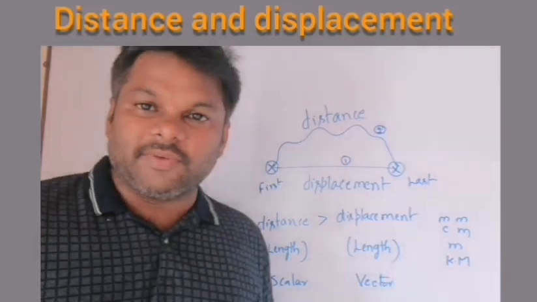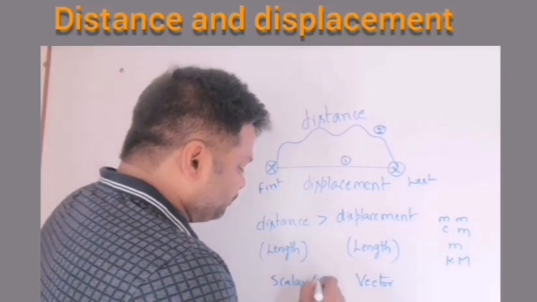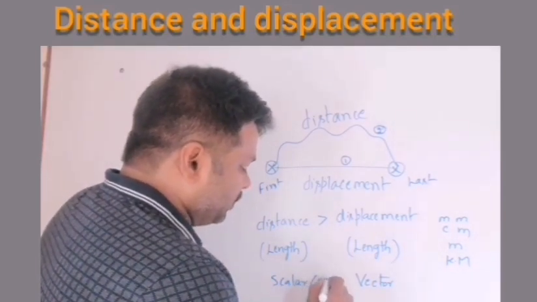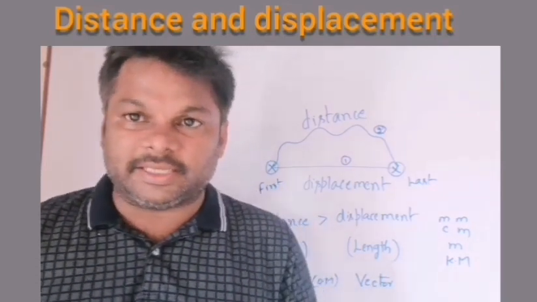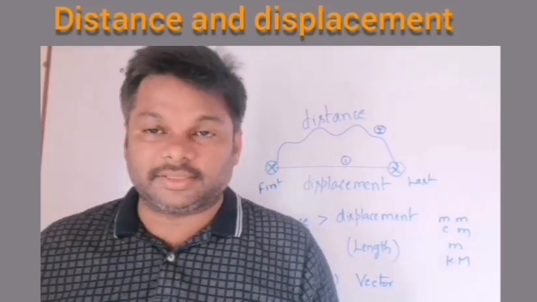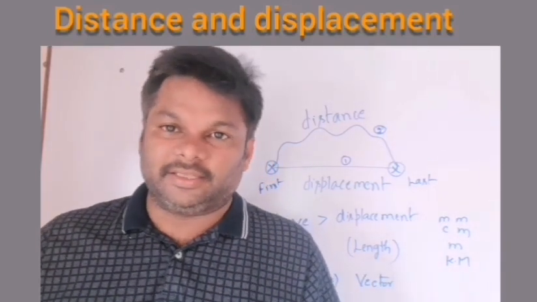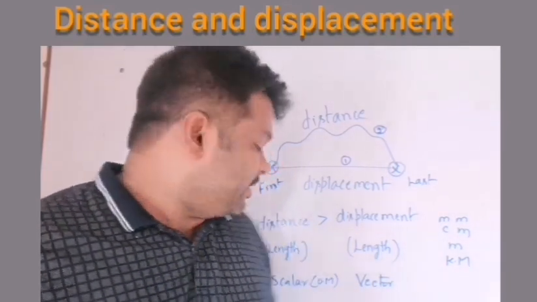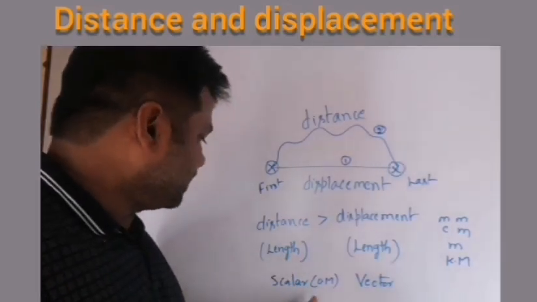Scalar means only magnitude. Magnitude means the size, how long it is. Is it 30 centimeters or 25 centimeters, like that. That is the magnitude. So distance is a length and it is a scalar physical quantity.